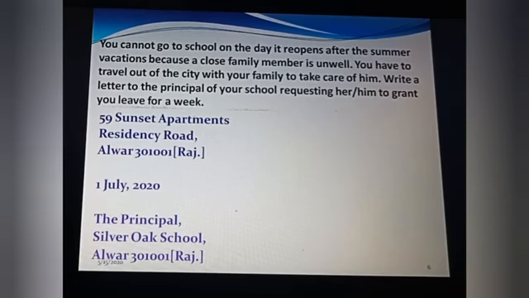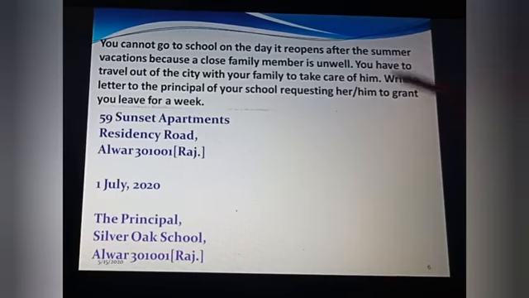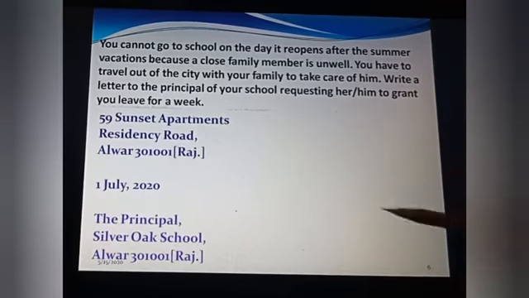To the principal of a school, requesting her or him to grant you leave for a week, as one of the close family members is unwell, so you are unable to go to school as soon as after the summer vacations. So now just see how we are going to write it down. First of all, as we have the sender's address, and no one's address is given, we can write our own address only: 59 Sunset Apartments, Residency Road, Alwar. Then the pin code, as I told you, that is 301001. Fine. Then Rajasthan.